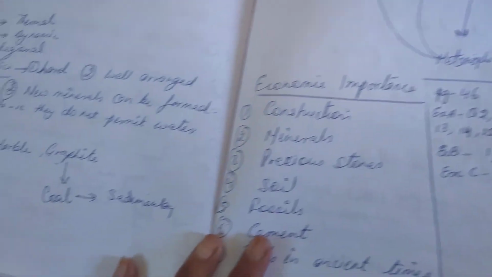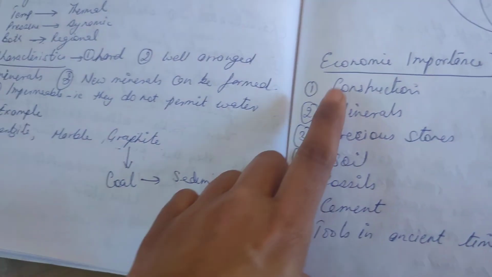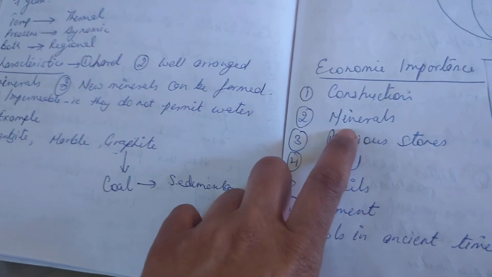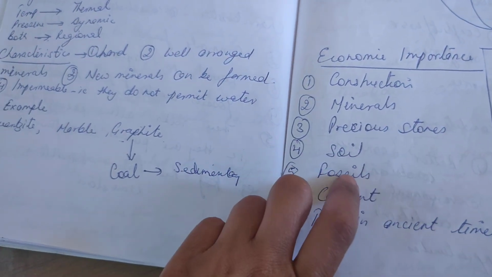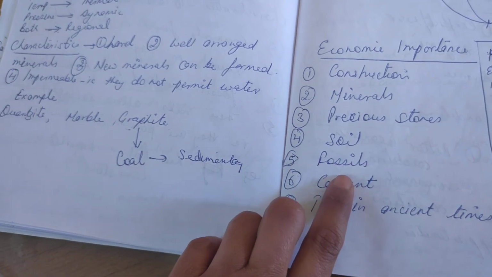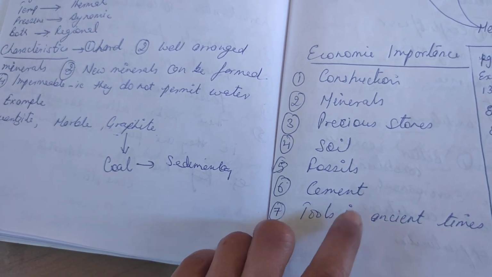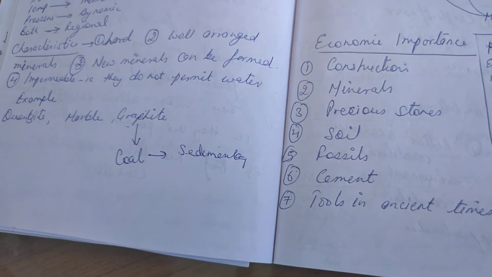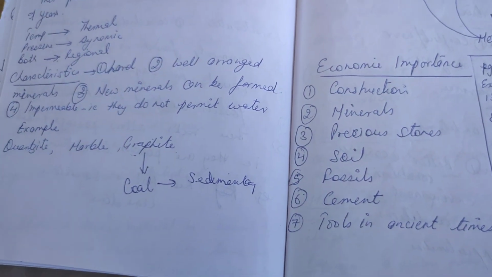Now rocks are important because they are used for construction. They have minerals in them, they have precious stones, they give us soil. Fossils are found, cement is made, and tools were found in the ancient times. So this is a chapter of types of rocks.